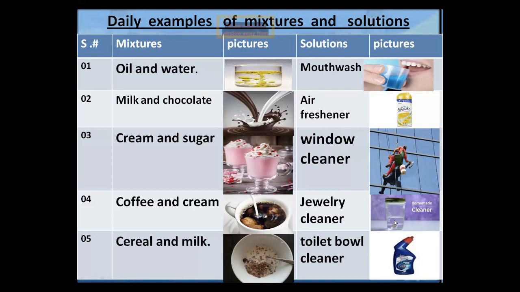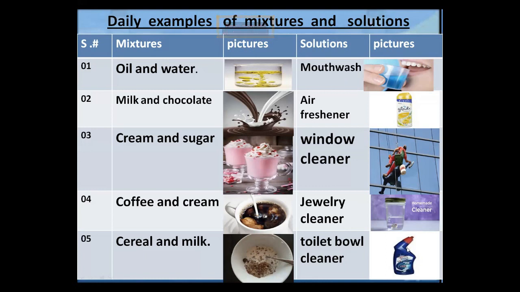When we wash the ring with the help of this chemical, it is clear and transparent. Now the toilet bowl cleaner, when we use Harpic. Harpic is a homogeneous, transparent, and clear solution. It is an example of a solution.